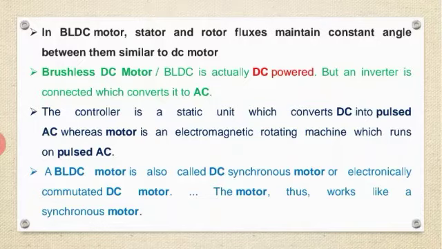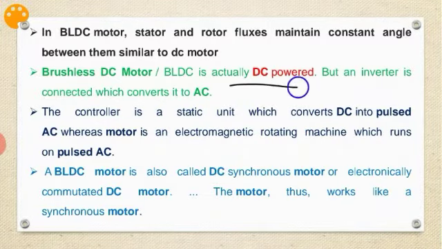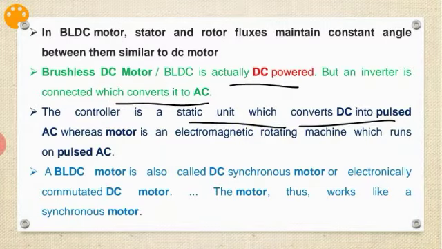So in this slide, in a BLDC motor, stator and rotor flux maintain a constant angle between them, similar to the DC motor. The brushless DC motor BLDC is actually DC powered. As I just told, it is DC powered, but an inverter is connected which converts it to AC. The inverter requires a DC supply, and the output of the inverter is given to the motor. The controller is a static unit which converts DC into pulsed AC.